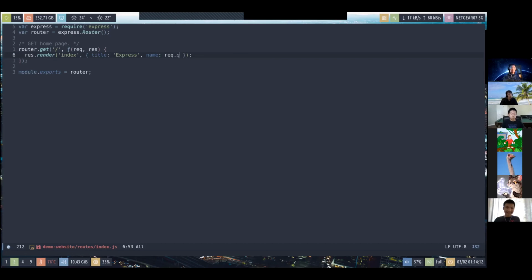Okay, yeah. So to get a query parameter, we just use query, and then the parameter name. So in this case, we just use name, and then the user can specify the query parameter here in the GET request, and we should be able to display their name in the welcome message.